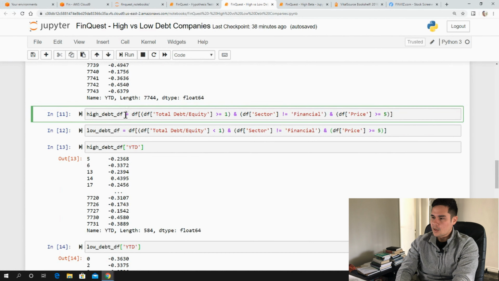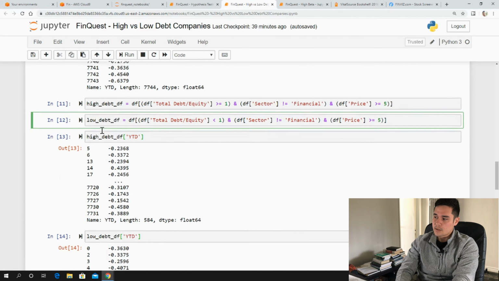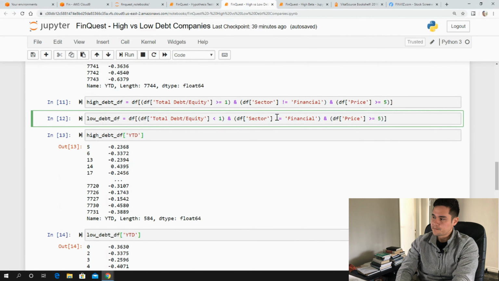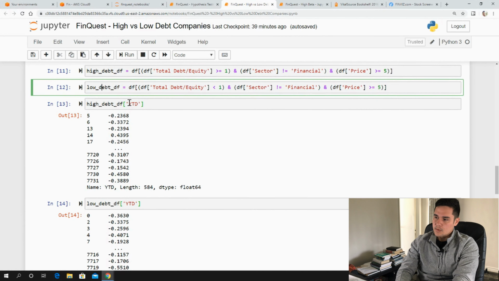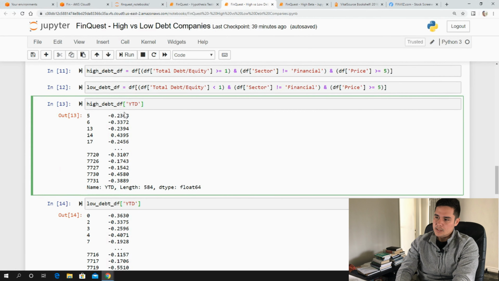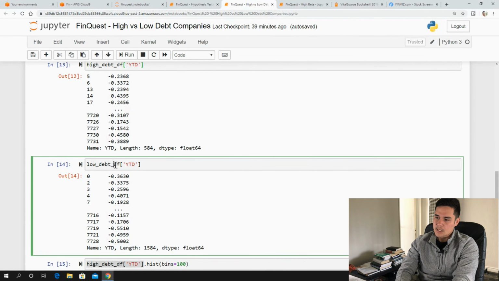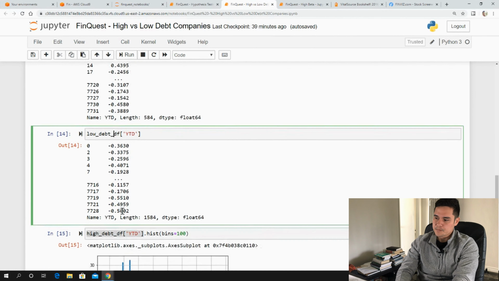Next, we have to actually specify the data sets. So again, I'm taking the total debt to equity ratio greater than 1. I exclude the financials, not equal to financials, and I make sure the price is greater than 5. So we have a high debt data frame and we have a low debt data frame. Same thing here, less than 1. And so that's good. So we can look at a year-to-date number here, you look at this column here, and we can look at the low debt data frame year-to-date column here.